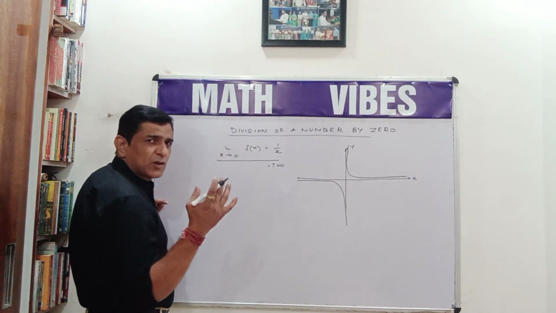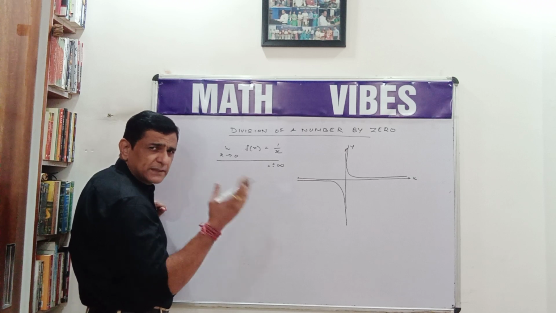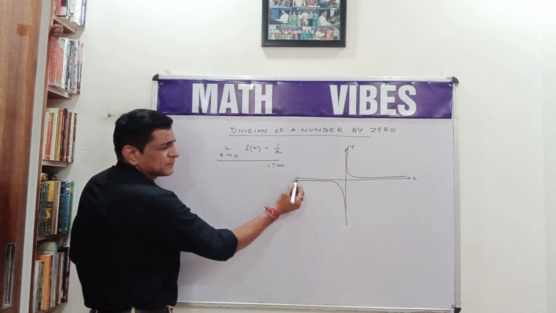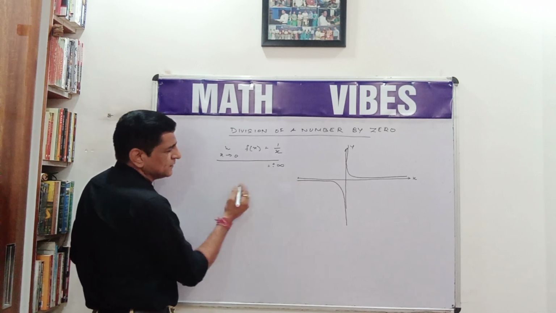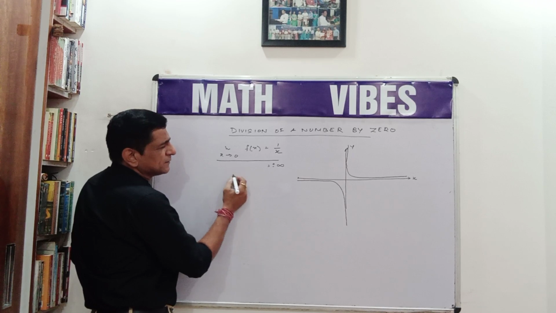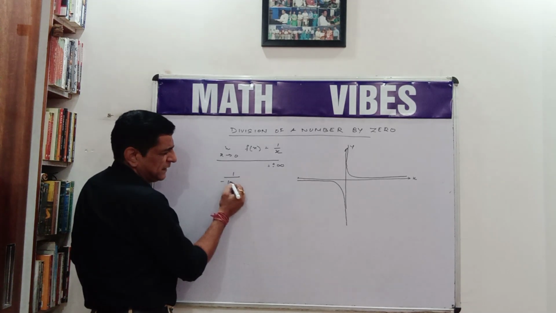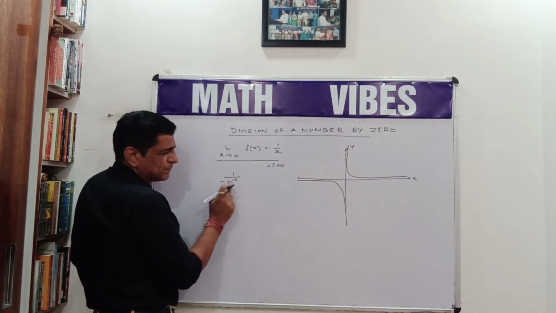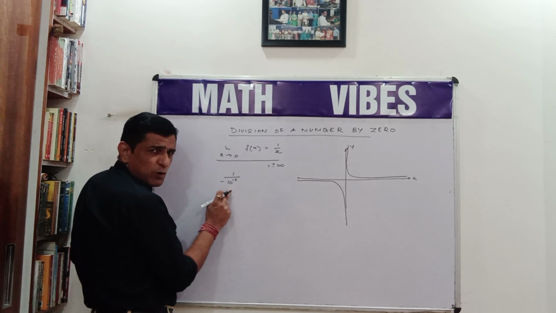Now, why do we call it positive or negative infinity? Suppose when x approaches from the left, I take the value of x as minus 10 raised to power minus 5. Now this is a small number.